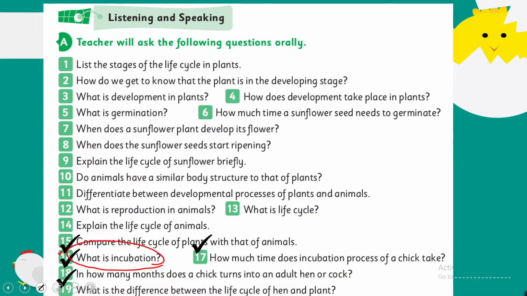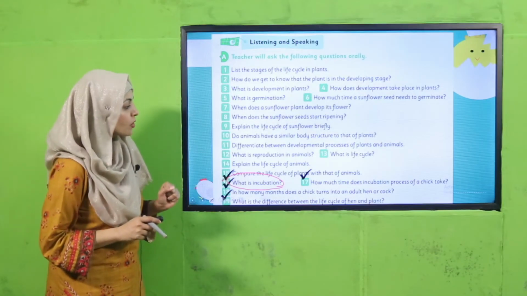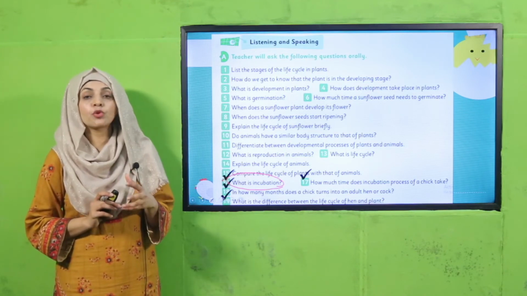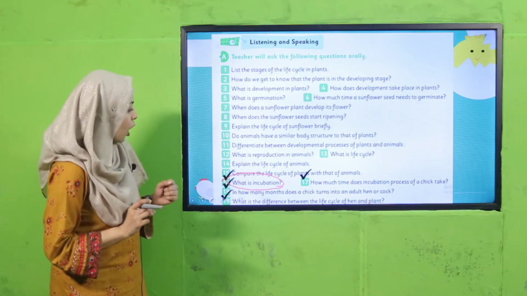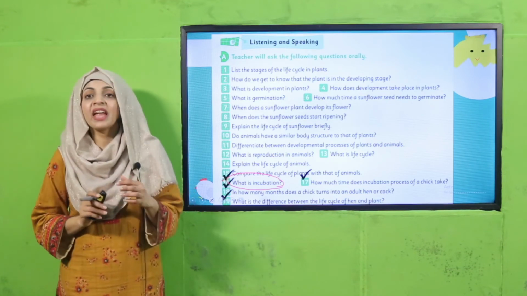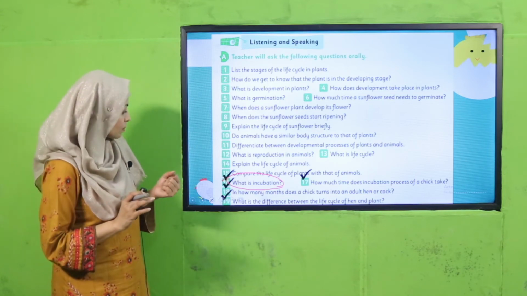What is incubation? So the hen lays eggs and it sits on the eggs and transfers heat from its body to the eggs. This is called incubation. Then how much time does the incubation process of a chick take? It takes 21 days. And in how many months does a chick turn into an adult hen or cock? It takes 90 days, that is 3 months.